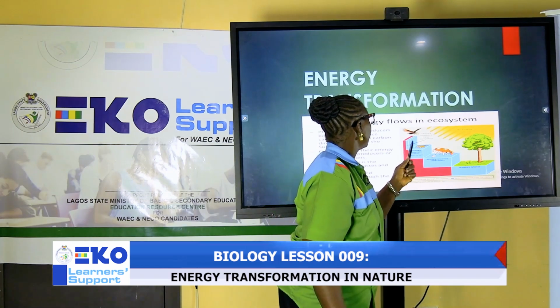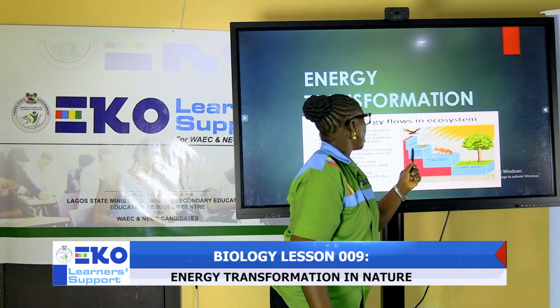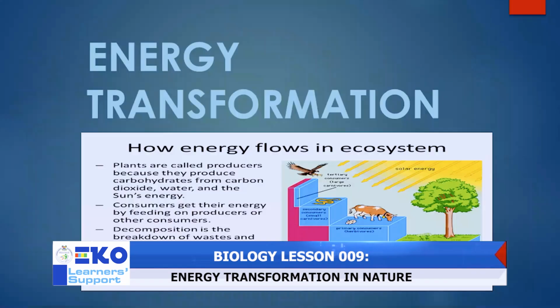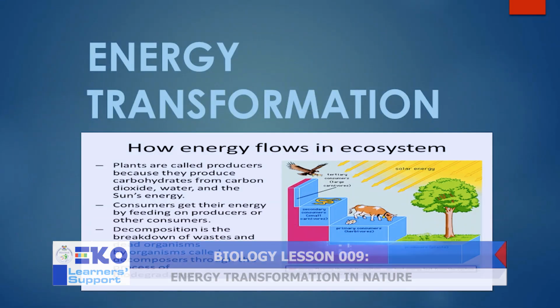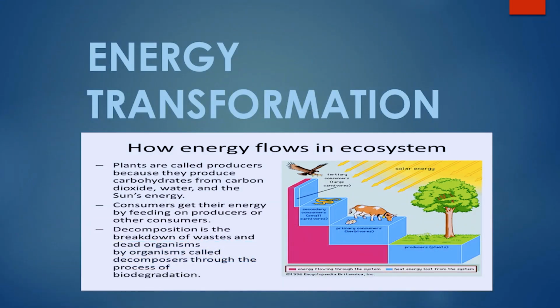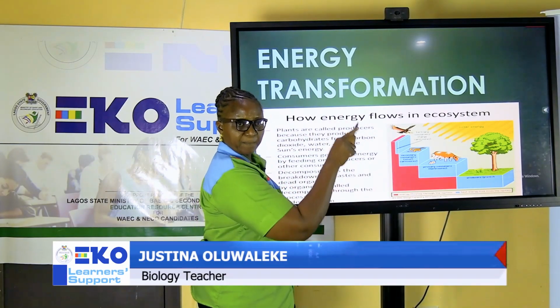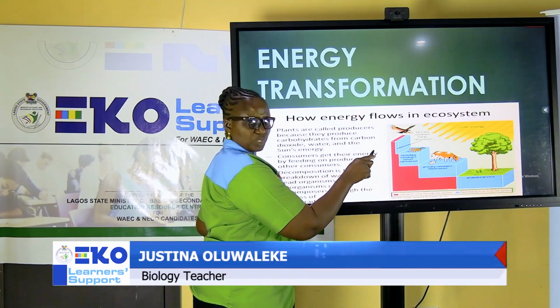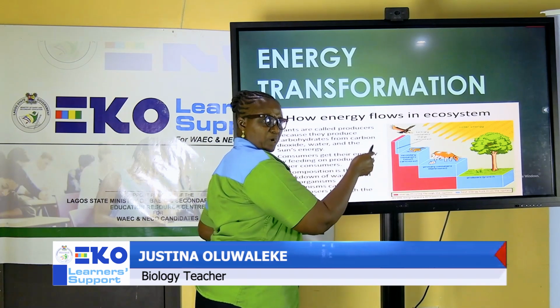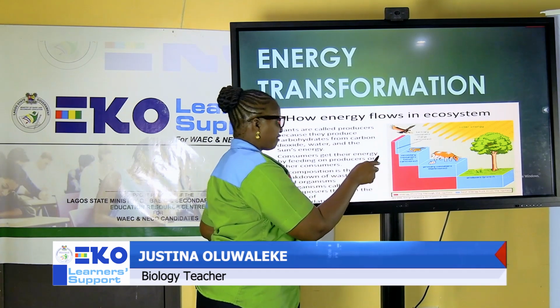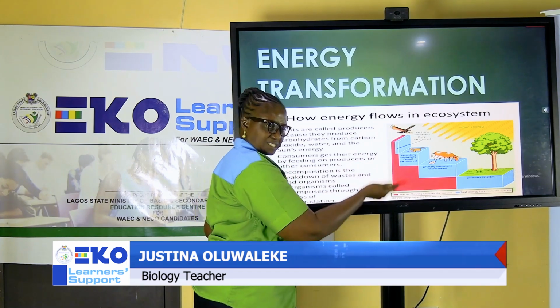Then we have a smaller animal called a carnivore. I have a snake here. Are you seeing it? Here is a snake. And at the last level, I have a hawk. Okay? I have a hawk at the last level. So the energy that was in the plant is being transferred into the herbivore, from the herbivore to the body of the carnivore, and eventually a higher carnivore takes the food.